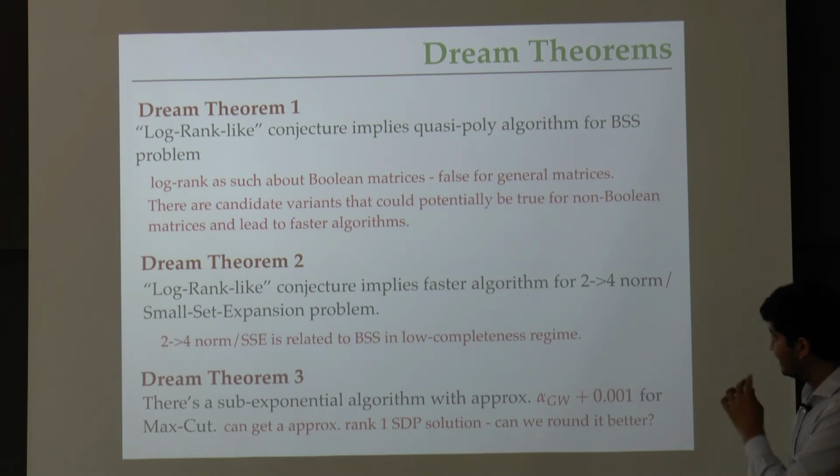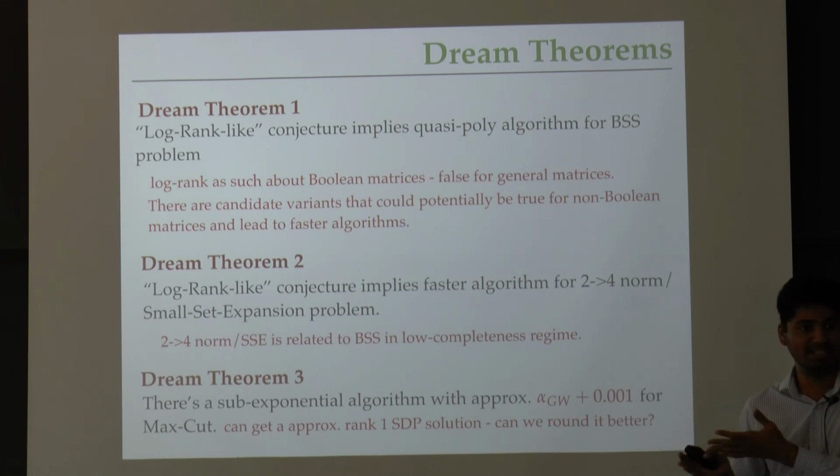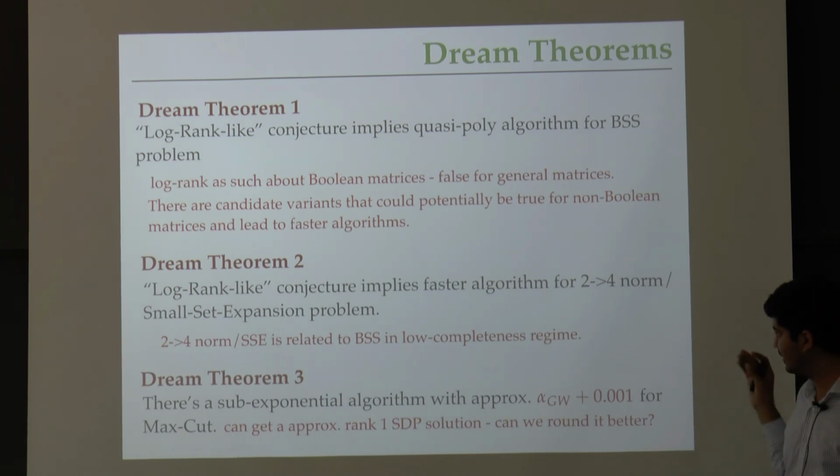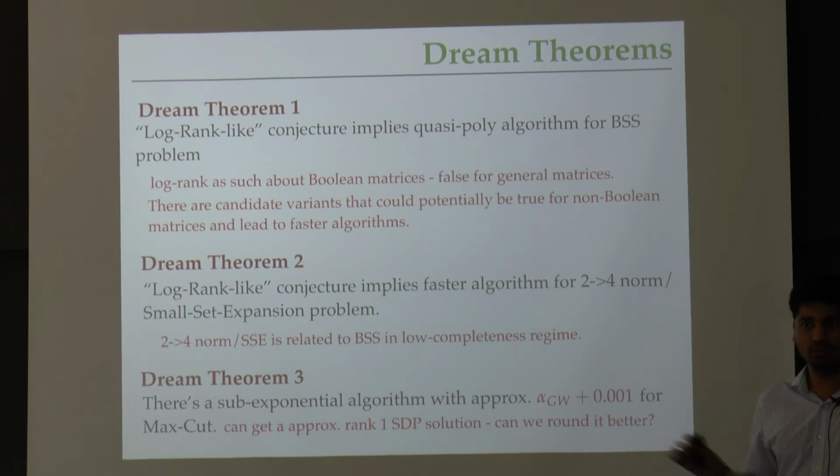I have some candidate variants that we can talk about after the end of the talk. The second is basically the project we started this with. Can we use this kind of rounding idea to get a 2 to 4 norm algorithm or a small set expansion algorithm? And again, we do have some ideas, but we don't really know how to extend the ideas that we have at the moment.